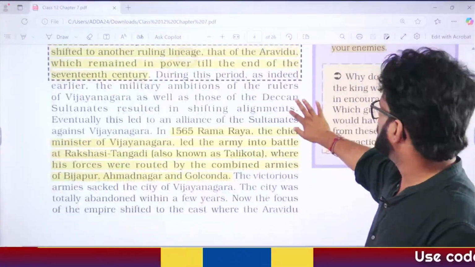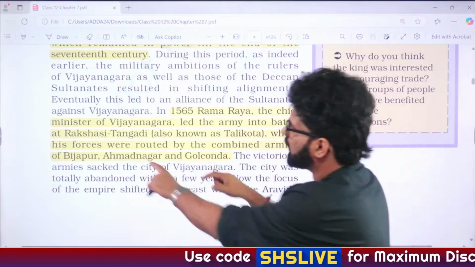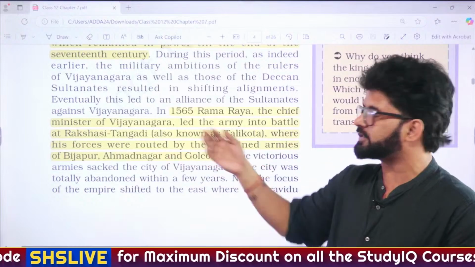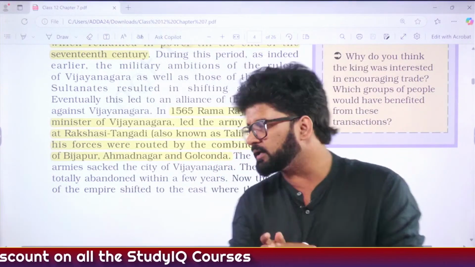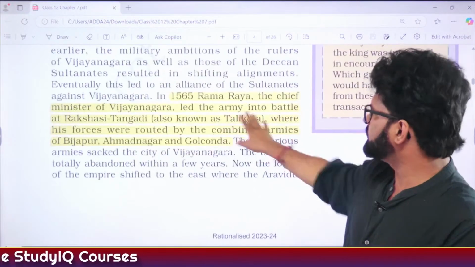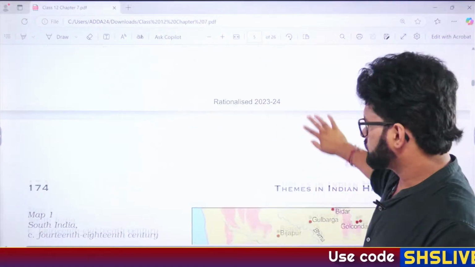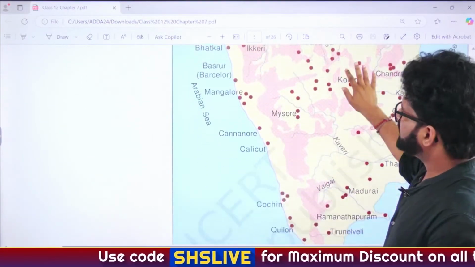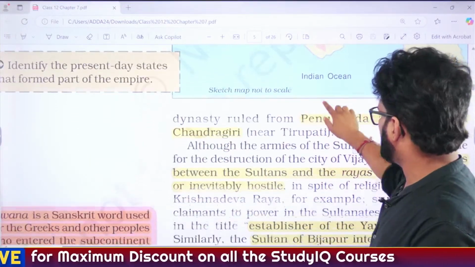And why have we taken page number 4? Because in 1565 here is Talikota, Rakshasi Tangadi. They can even ask you, because NCERT says this, which particular place is known as Rakshasi Tangadi, or which battle is known as the Battle of Rakshasi Tangadi. So please remember the Battle of Talikota, Bijapur, Ahmednagar and Golconda. Pages 2, 3, 4 happened, then 5, and then we'll go to 24. We have done the whole chapter yesterday, so you can have a look at this also.